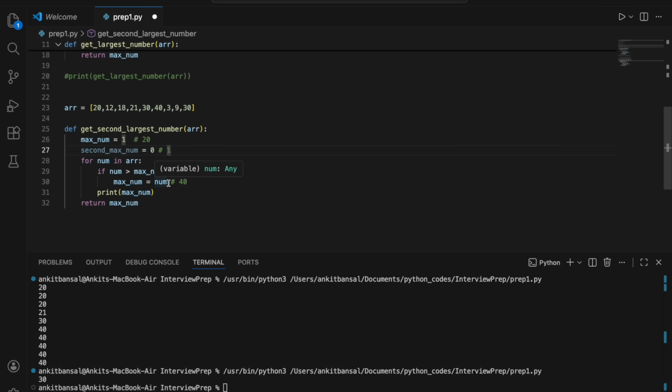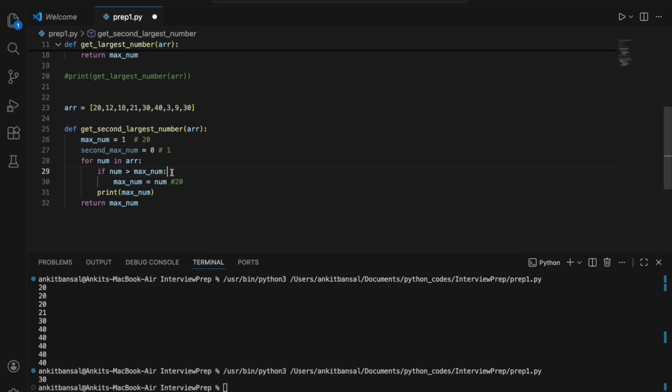So before assigning this value, right? So this will become 20. So I don't have information about what was my max num, right? If I assign it, my max num will become 20, right? Now at this point, I don't know what was my earlier max num.